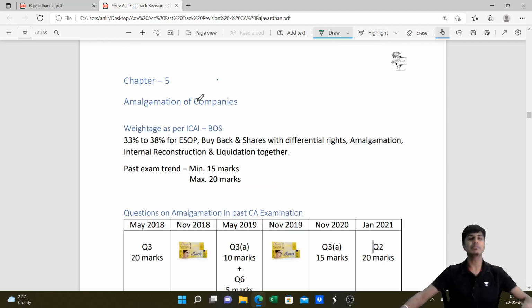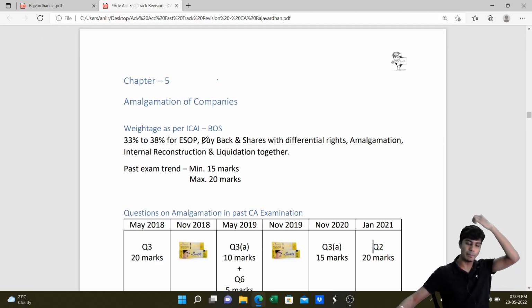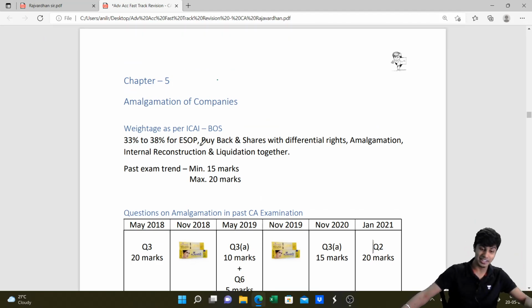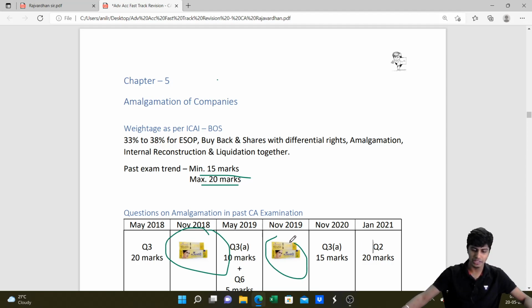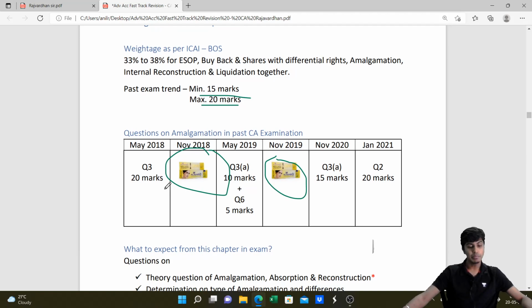We are now doing amalgamation of companies. The weightage for this chapter alongside ESOP, buyback and internal reconstruction is 33 to 38%. From this chapter alone, you can expect a minimum of 15 and a maximum of 20 marks. There were 2 attempts, November 18 and November 19, wherein no question had come from this chapter. However, 20 marks had come in May 18, a 10 mark question plus a 5 mark question in May 19, one 15 mark question in November 2020 and a 20 mark question in January 2021. So what is going to happen in May 2022? You are going to tell me after your exam.